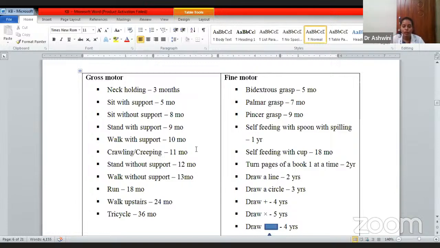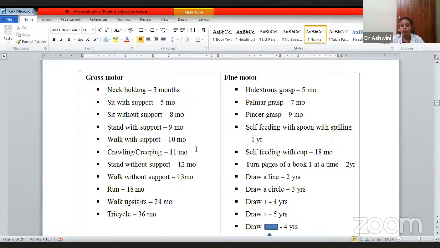Feeding with a spoon with spilling. The baby is able to feed itself with a spoon, and there is some amount of spillage. This is attained by 1 year. Self feeding with a cup. It is able to drink water or milk with the cup. It should be attained by 18 months.